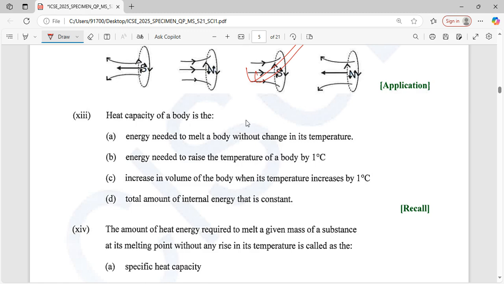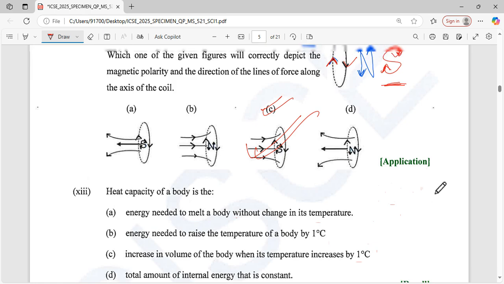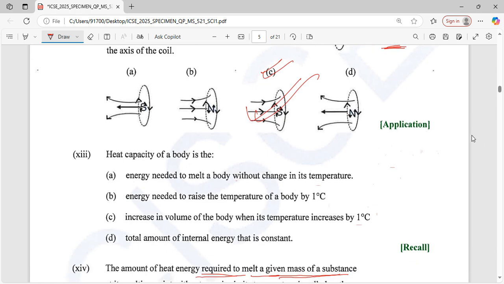So here, the heat capacity of a body: the energy needed to melt it without a change. What is heat capacity? Easy. If C is the heat capacity, it is the amount of heat divided by the change in temperature. Without a change in temperature, it is wrong. So we need to raise the temperature by 1 degree centigrade. Correct. Not volume, and not internal energy. C is the correct answer, because it is heat divided by temperature change.